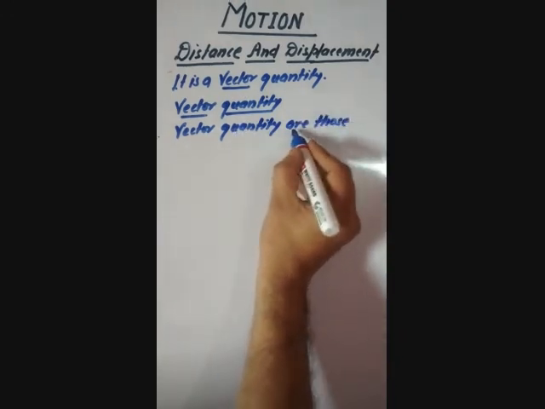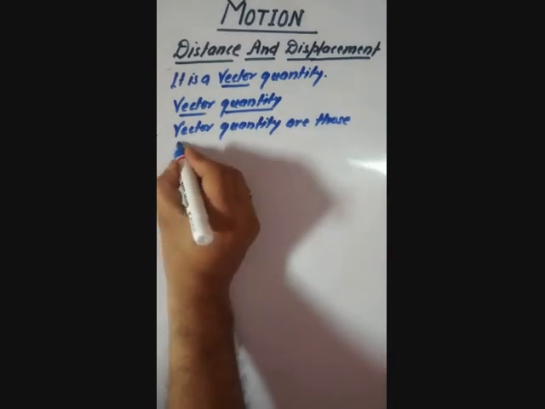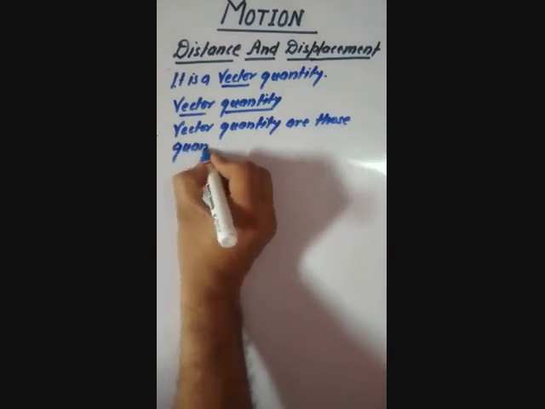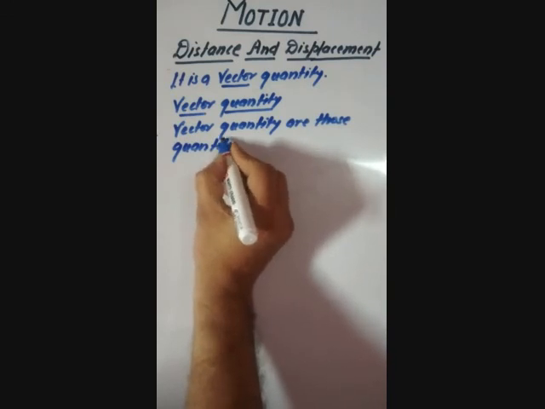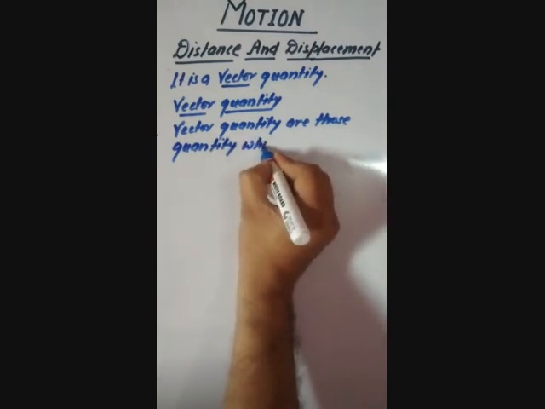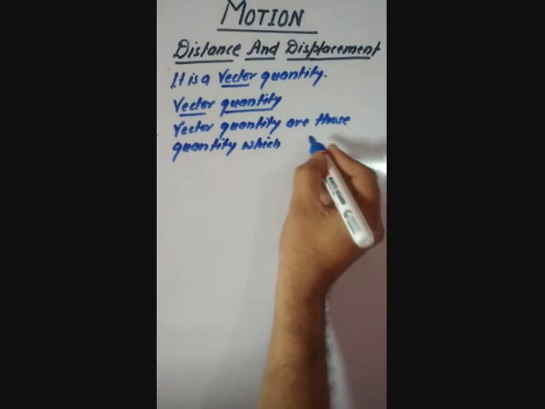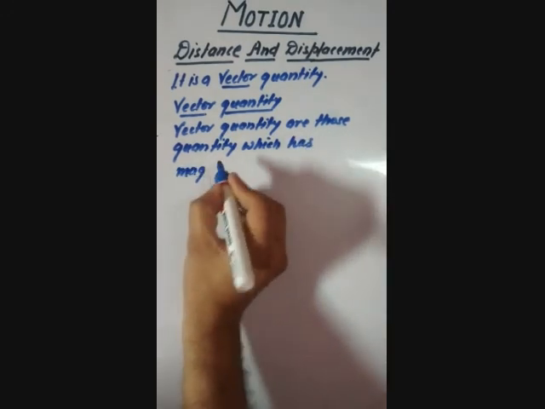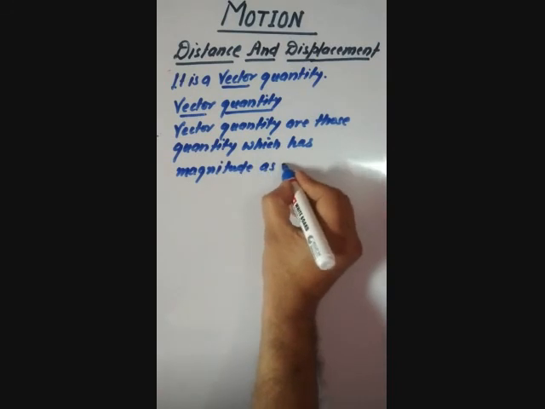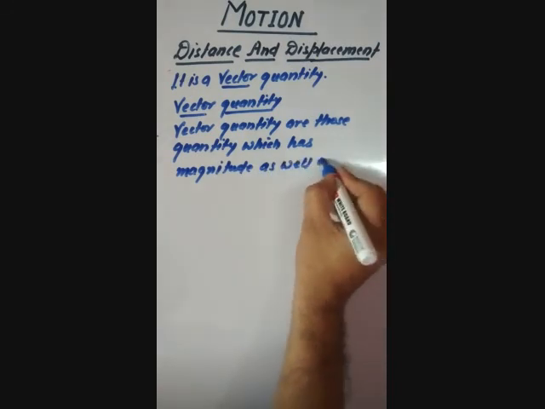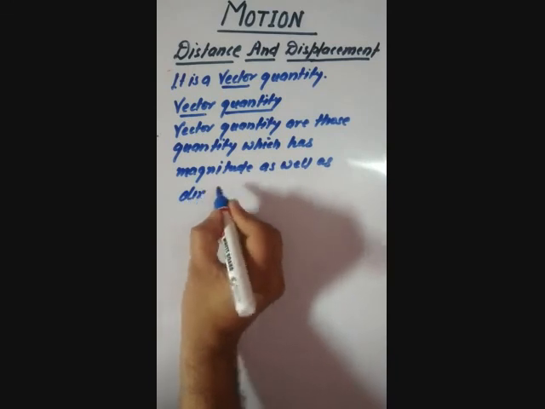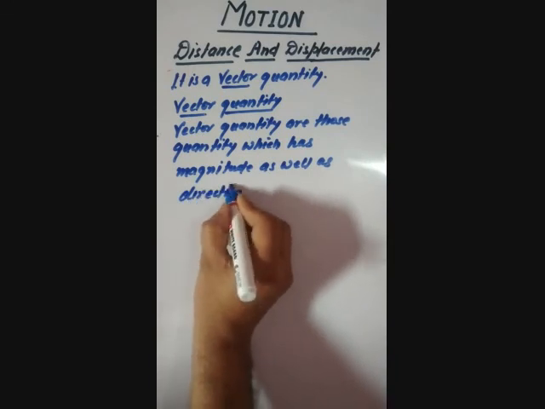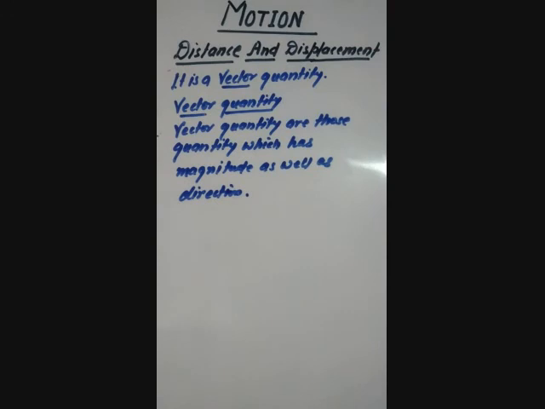Vector quantities are those quantities which have magnitude as well as direction. It has both magnitude plus direction.